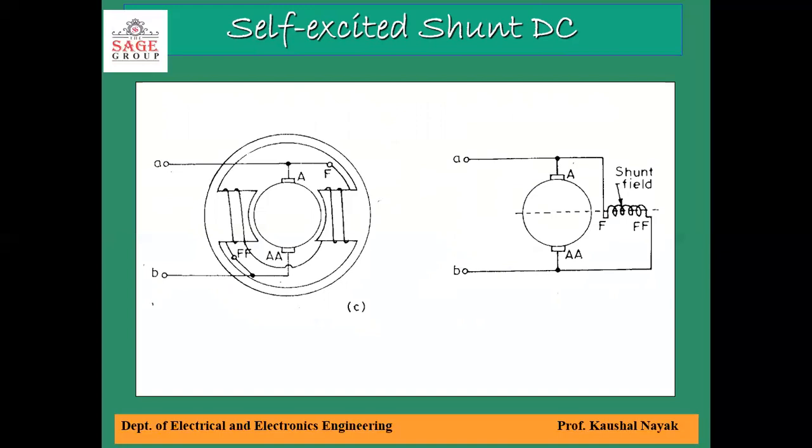Shunt excited, self-excited shunt DC machine. The field winding consists of a large number of turns of fine wire and is connected in parallel or in shunt with the armature. Therefore, the voltage across the terminals and the shunt field is the same, and it is for this reason that a shunt field may be called voltage operated field. Remember that the series and shunt field windings are characterized by low and high resistance respectively.